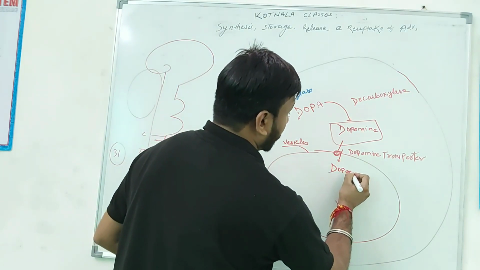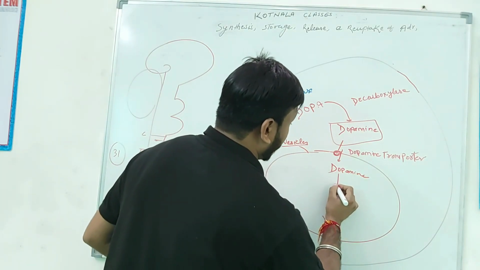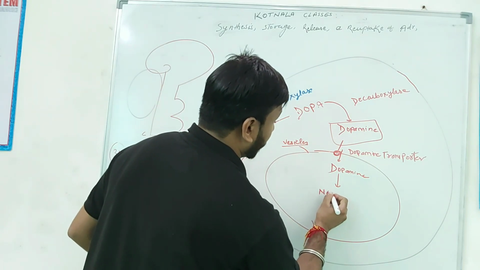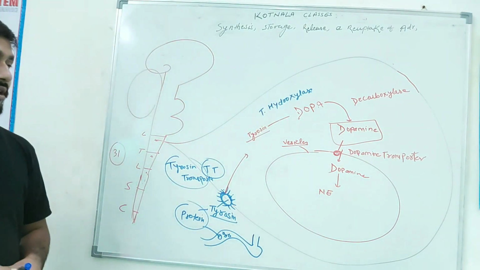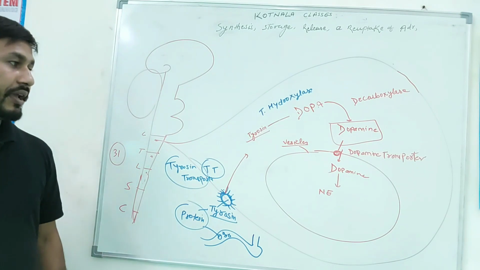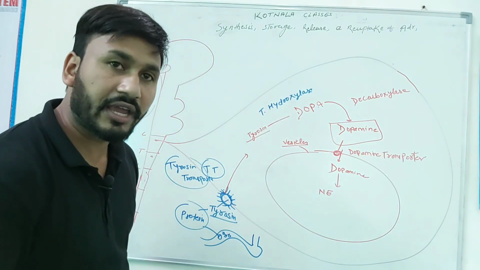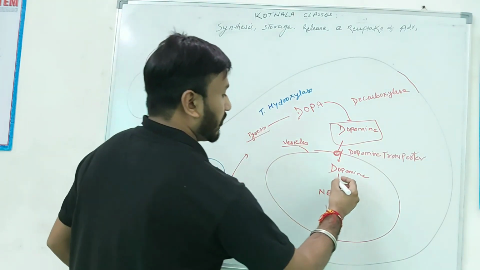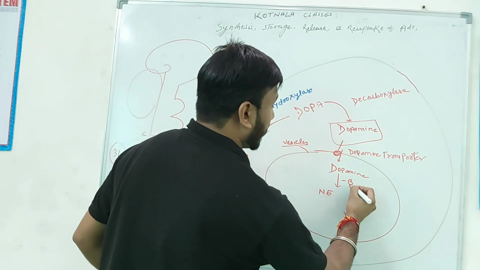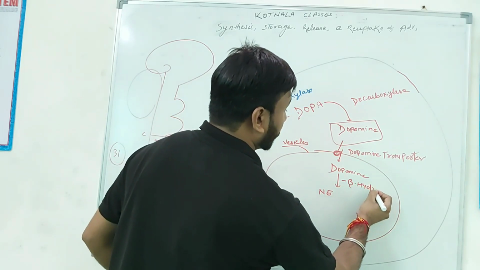When dopamine reaches the vesicle, it converts into norepinephrine. Dopamine converts into norepinephrine in the presence of the enzyme beta hydroxylase.